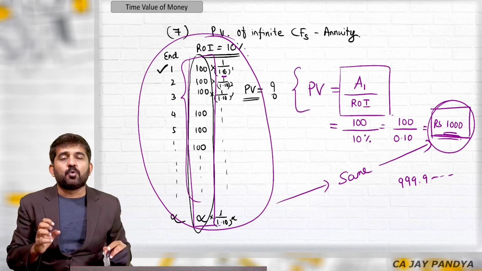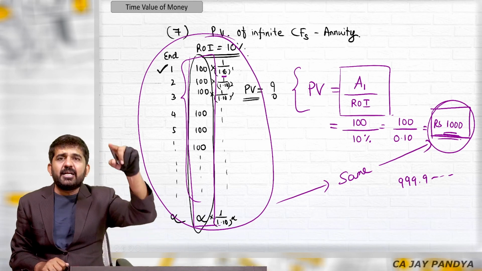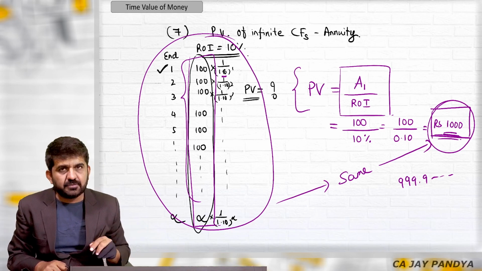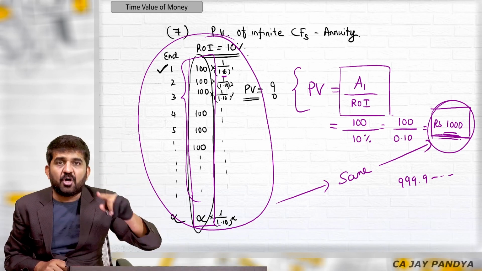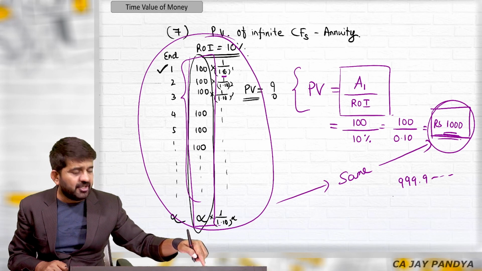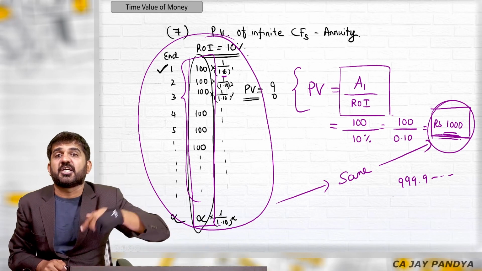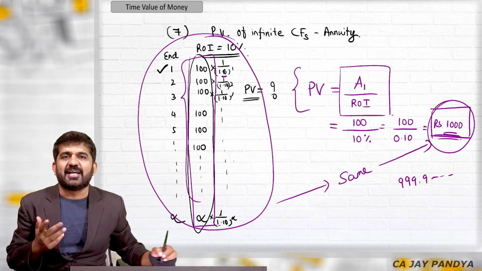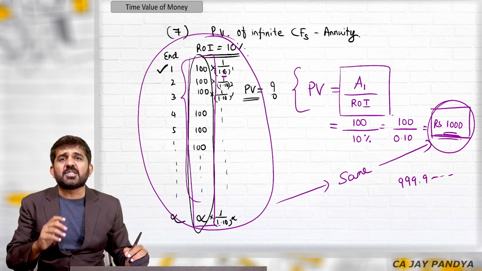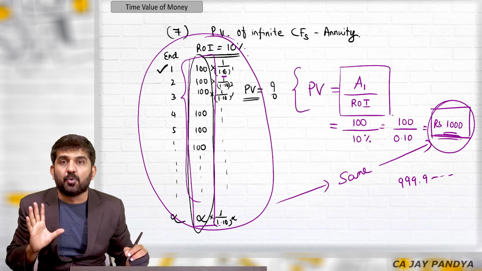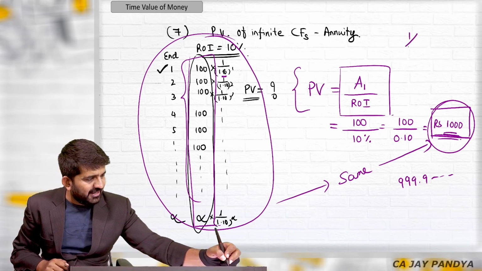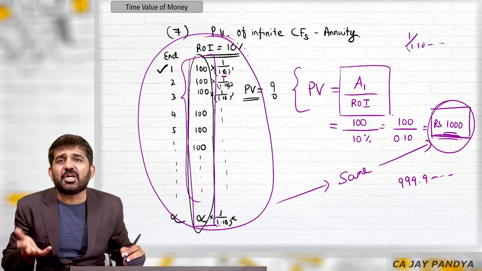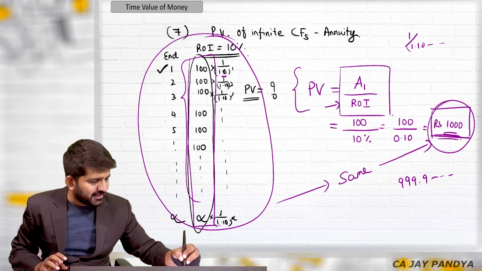Proof number 2, you can go to Microsoft Excel. Write down 100 for that 2000 times. Excel will permit you to write down 2000 times. Take present value factor or find out present value at the rate of 10% for only these 2000 cash flows. You will be getting an answer which is very near to 1000, that is 999 point something, because after a point of time, the factor, this 1 divided by 1.10, will become 0. So these are the mathematical proofs that this formula is correct.